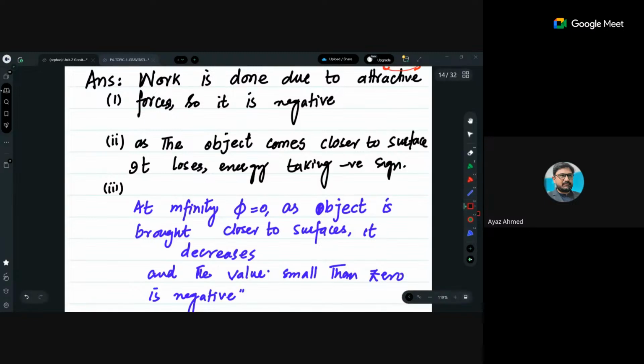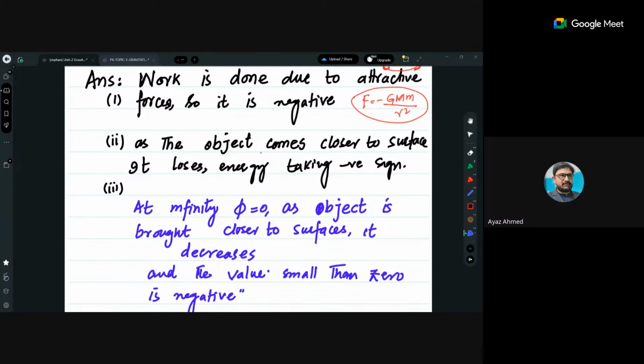फर्स्ट ऑफ ऑल, that work is done due to attractive forces, so it is negative. This is the game what we have started from F is equal to minus G m m divided by r square, because that is the attractive force. So when attractive forces are doing some work, that will be taken as negative. ठीक है, ये बात क्लियर है? सही है. Secondly, yes, any question? नहीं नहीं सर, सही है. Okay.